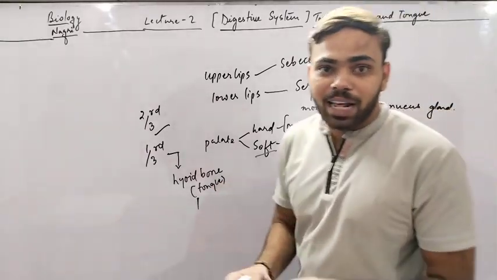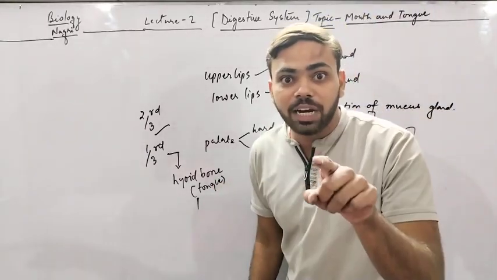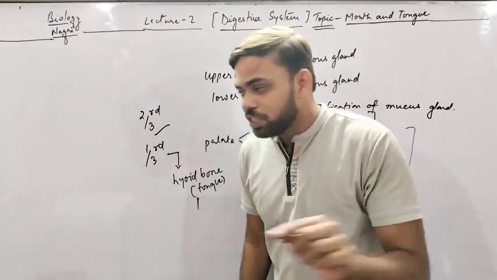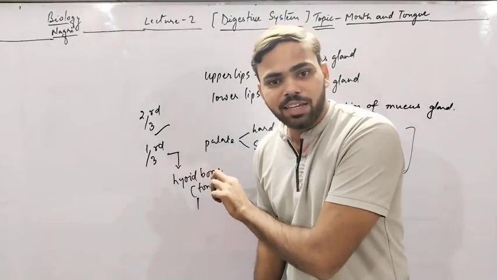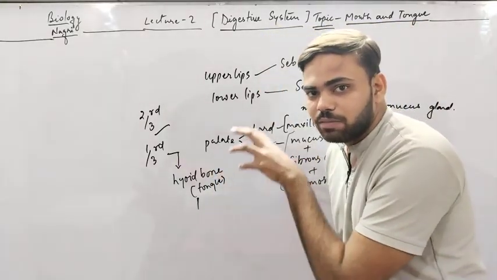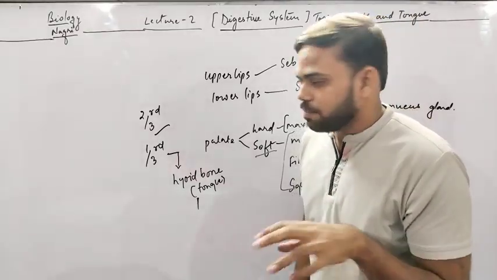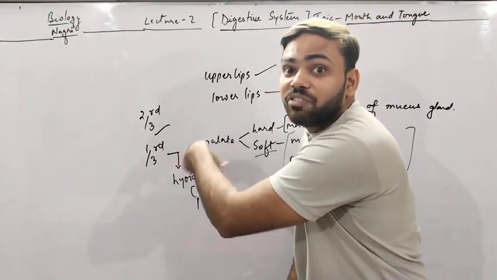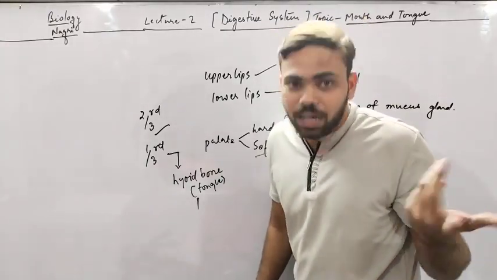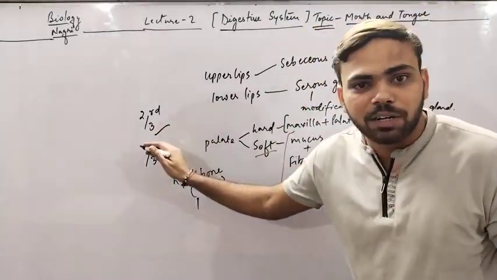The 1/3 part of tongue is attached by hyoid bone which is also known as tongue bone. 1/3 पार्ट को पकड़ा रहता है जीभ की हड्डी. अब जीभ की हड्डी बोलने का मतलब ये मत समझिए कि जीभ में हड्डी होती है. That is a bone which holds the tongue. That hyoid bone holds the tongue. That is only 1/3 part. But the 2/3 part is freely movable, जो कि हमें दिखता है. हम लोग निकाल के इसको चिढ़ा सकते हैं. ठीक है, that is 2/3 part of tongue.